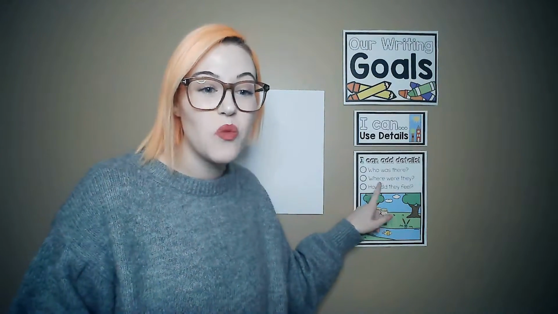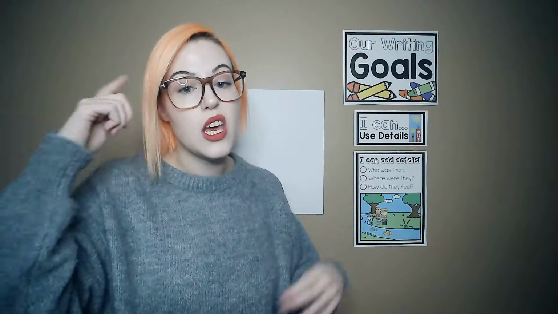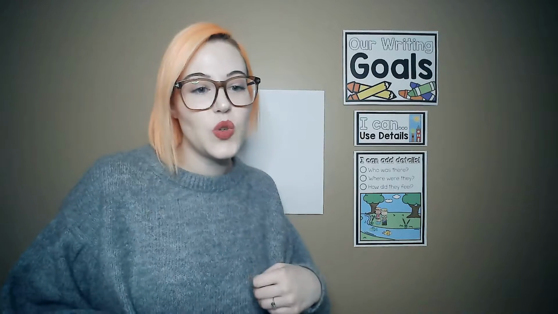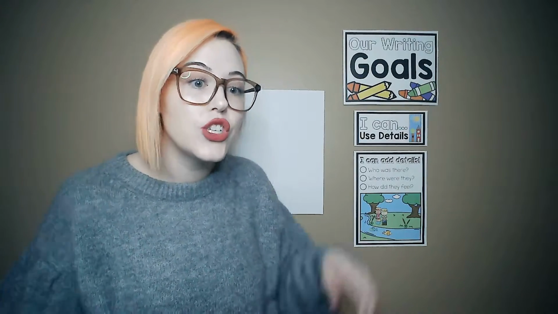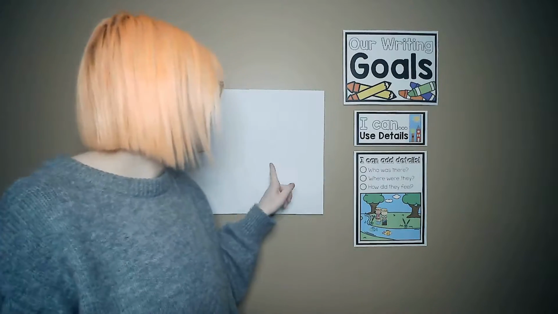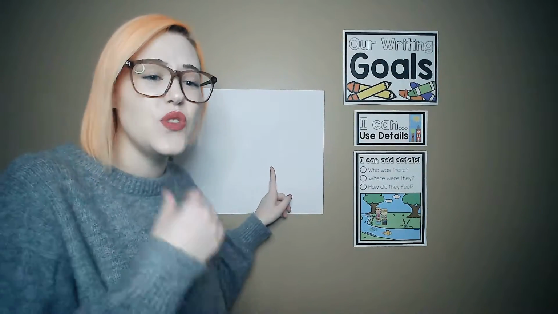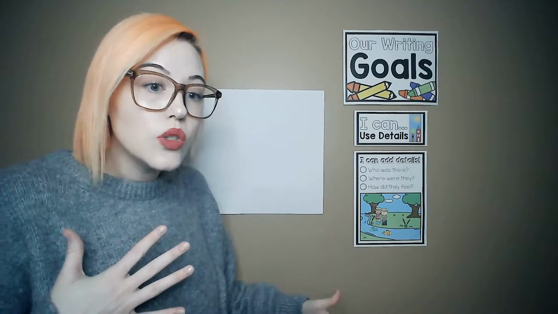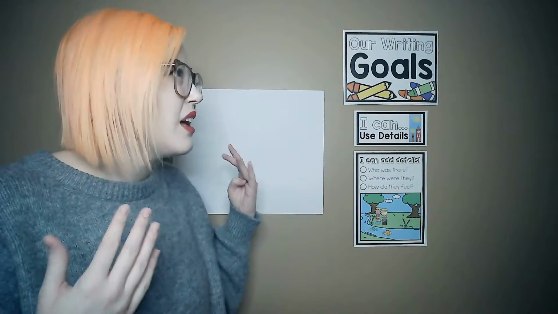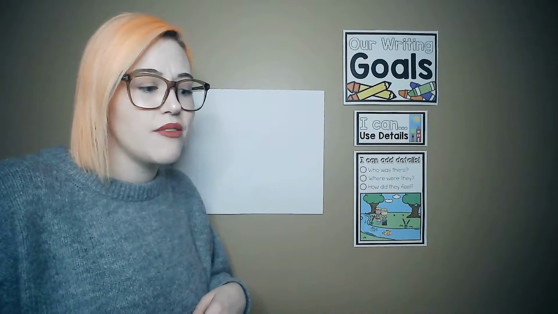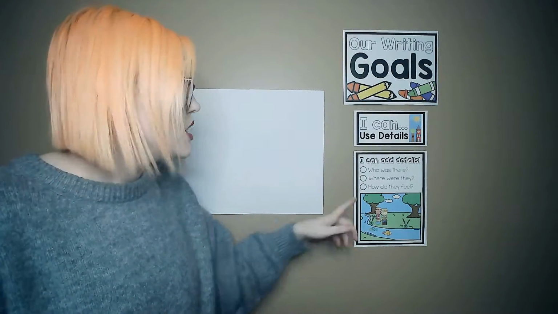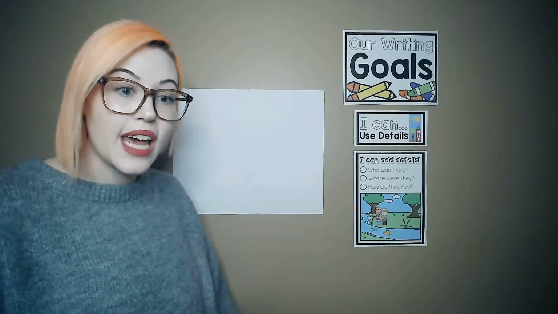Then we need to add where they were. So we need to think, where is our story? Is our story taking place at the grocery store? Is the story taking place at the ice cream shop? Is the story taking place at the park or maybe at the beach? So you need to think about where it's happening and add those details. So if you're at the beach, you need sand and water and a sun and maybe some pool toys or like some swimming toys. But if you're writing about the beach, you're not going to have a volcano. You're not going to have a grocery cart. So you need to add details so we can figure out where your story is happening.